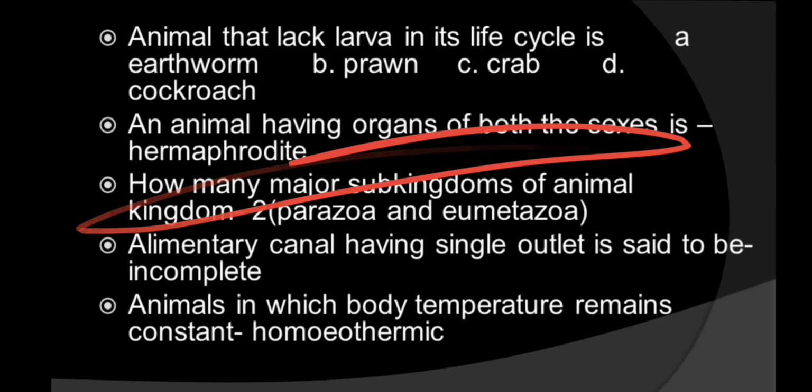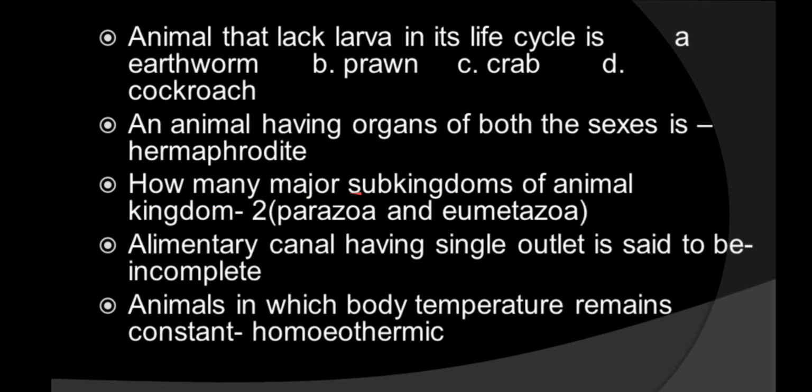How many major subkingdoms of the animal kingdom are there? The animal kingdom is divided into 2 subkingdoms: Parazoa and Eumetazoa. Parazoa contains poriferans and the rest of the phyla are present in the Eumetazoa. So Eumetazoa is the largest subkingdom. So how many subkingdoms are there? 2. Alimentary canal having a single outlet: only a single outlet is there, then such an alimentary canal is called incomplete.